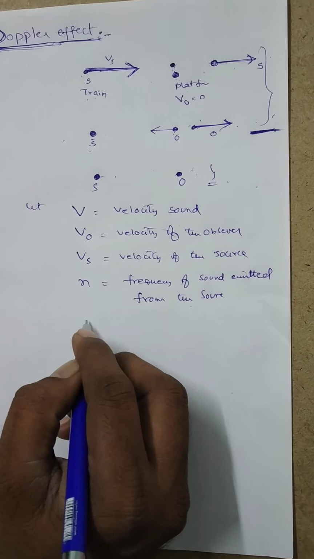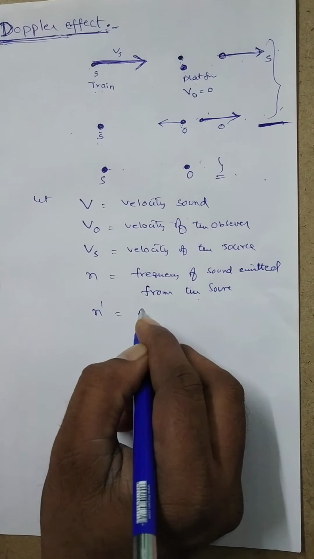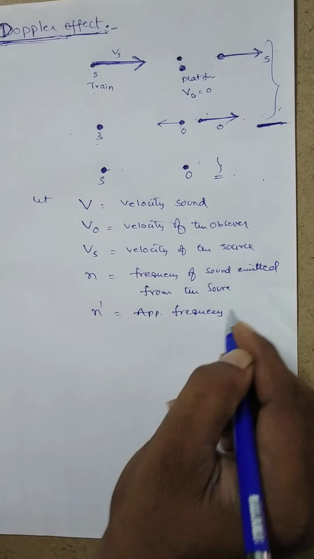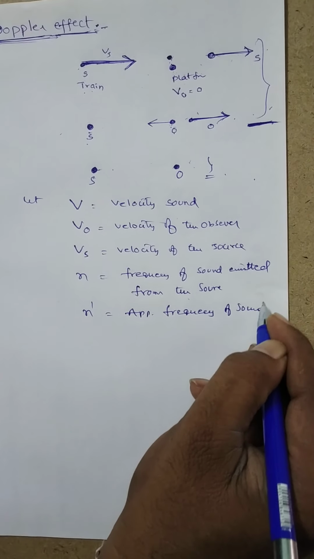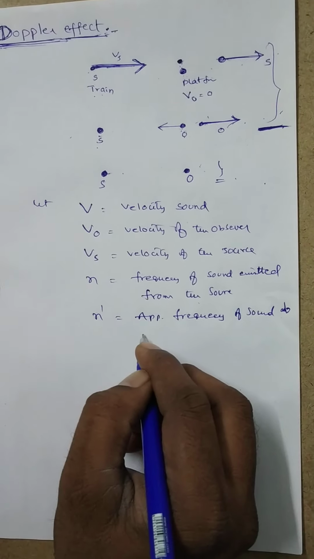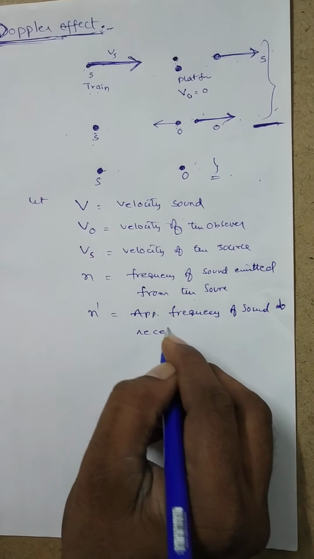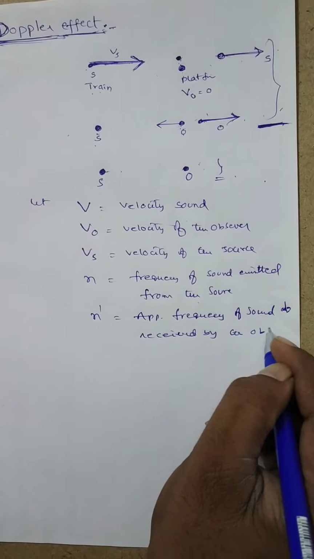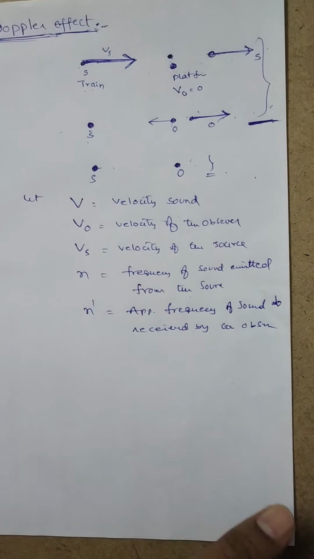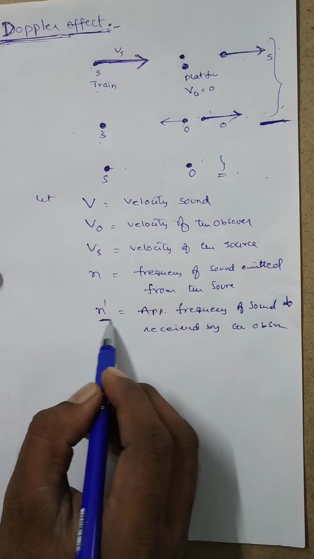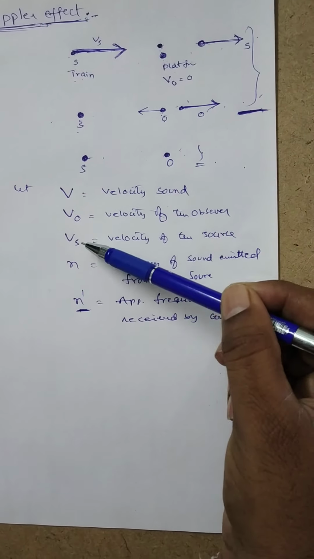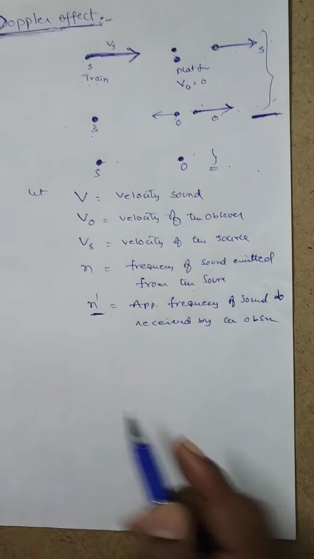N dash is the apparent frequency of sound received by the observer. Let us derive the formula for the apparent frequency of the sound received by the observer in terms of V, V0, Vs and N.